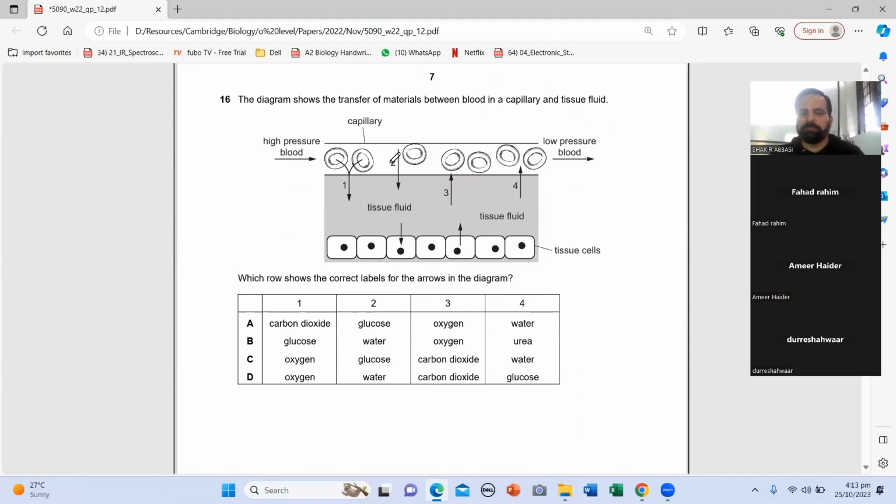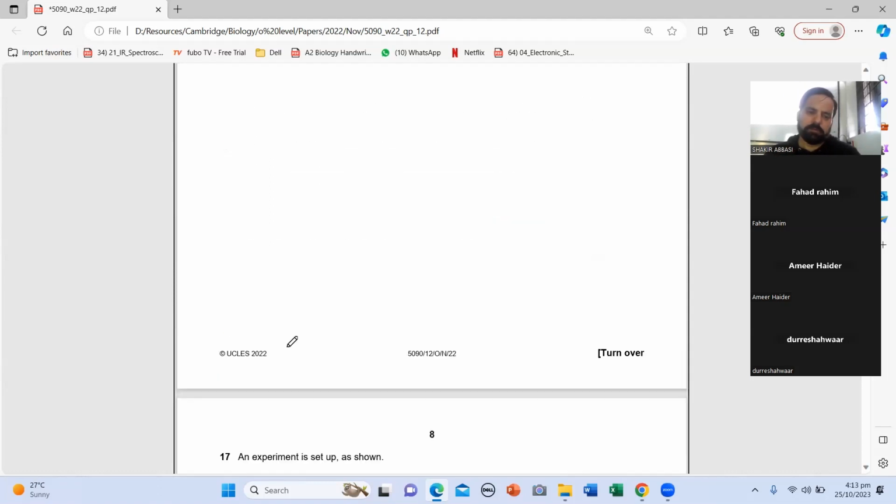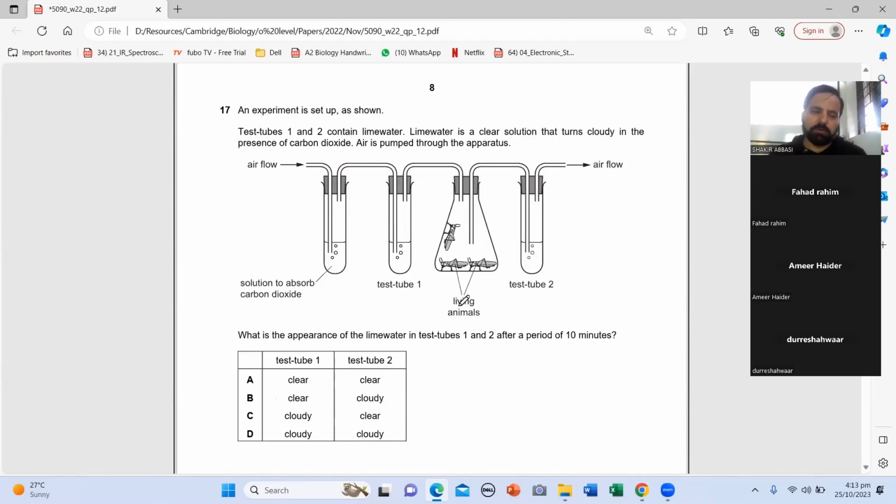Children, this is a blood capillary. So what goes out of the blood capillary? Carbon dioxide. No, this must be oxygen because RBCs give oxygen. These are RBCs. Oxygen, then glucose. And what goes out is CO2. Charlie is the answer. And what goes out is water. Sorry, delta is the answer. And 4 is glucose. So it's delta?